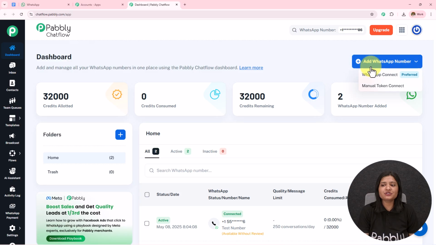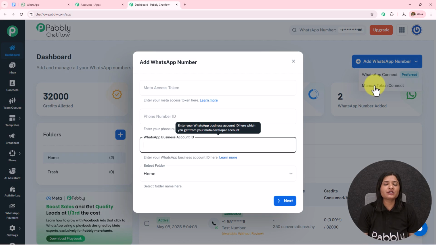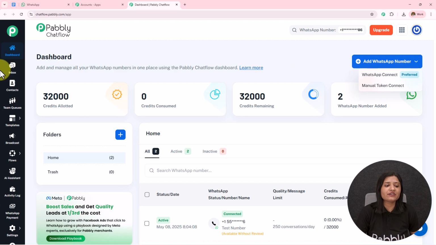To add your WhatsApp number to your Pabbly Chatflow account, you simply have to click on this add WhatsApp number, click on this WhatsApp connect to connect your WhatsApp to your Pabbly Chatflow account, or you can use a manual token to connect your Pabbly Chatflow to your WhatsApp. If you want to get the step-by-step process, the detailed video is given in the description. You can check that out. Also on the left hand side, we have the most important features of Pabbly Chatflow. The detailed video is given in the description. You can check that out.